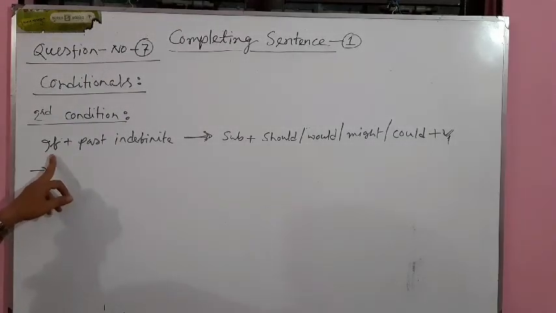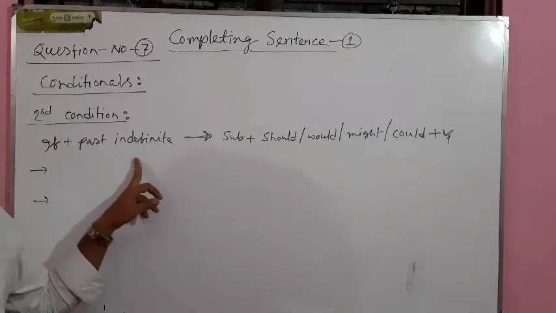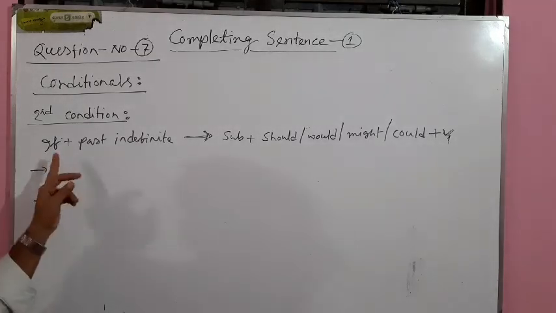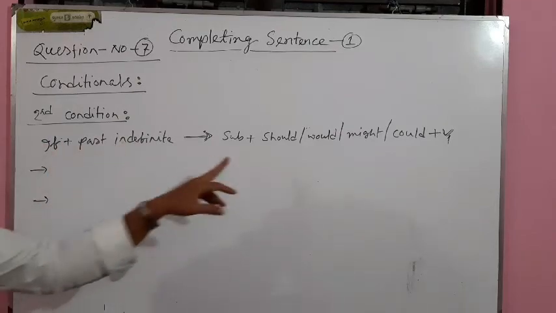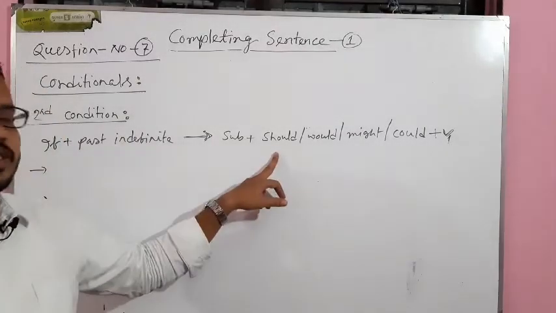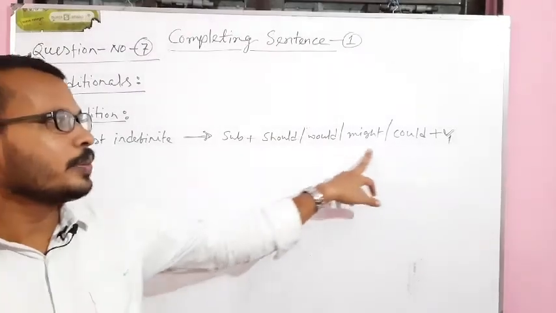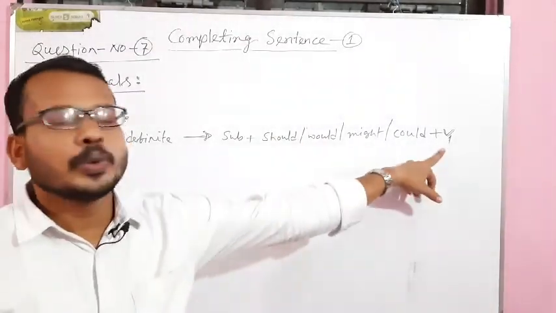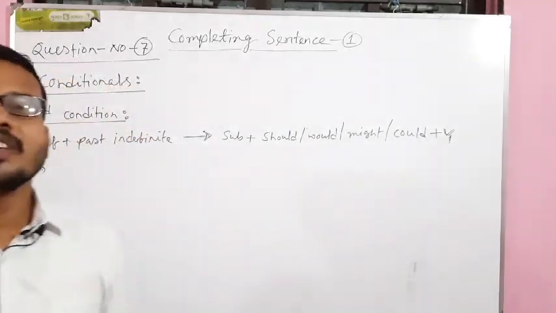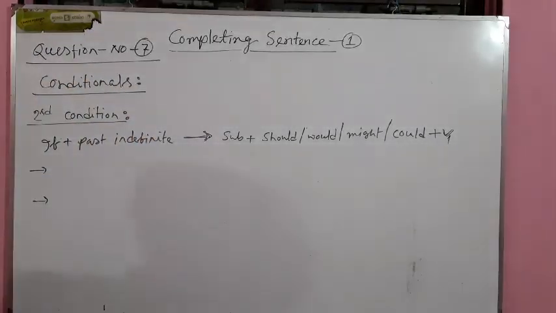So look at the structure once again. If plus past indefinite tense: if the first part starts with if, and you find the tense is past indefinite, then you have to follow this structure. That means subject plus should, would, might, or could. And after these four auxiliary verbs, we will have to use the base form of a verb. So let's go with some examples.